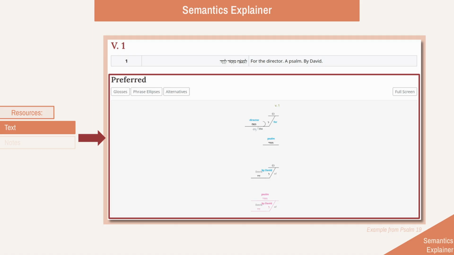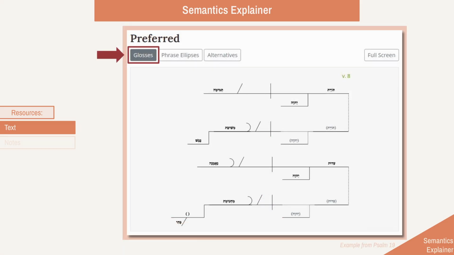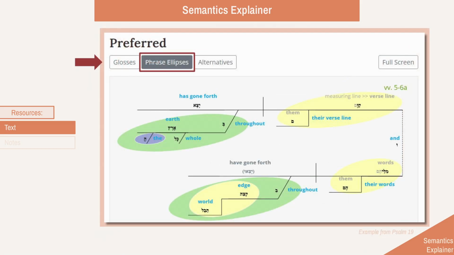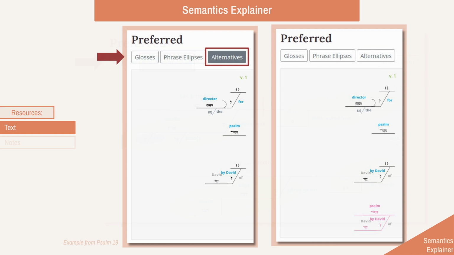In the diagram, you can also toggle the display to add or remove the translation glosses, to add or remove the phrasal analysis, which color highlights things like prepositional phrases, construct chains, the definite article, and conjunctions. And finally, you can also toggle the textual alternatives, where we display in pink the alternative readings that arise in textual criticism and grammatical analysis.